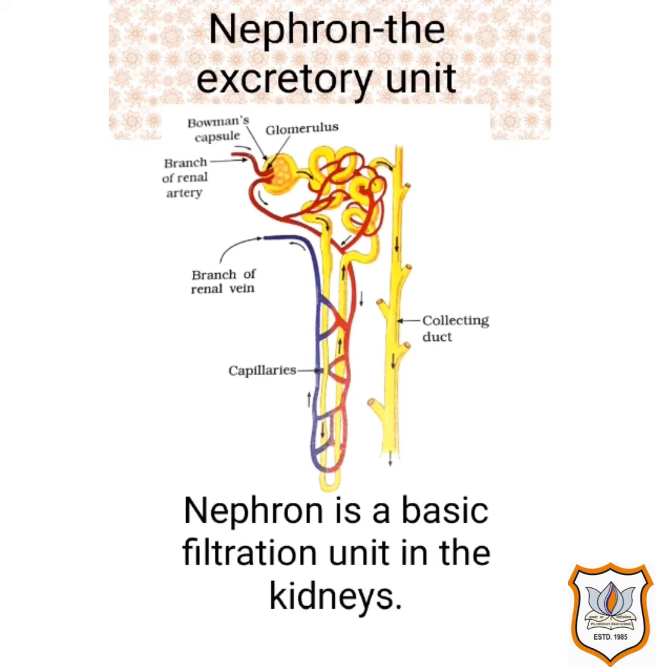Some substances in the initial filtrate such as glucose, amino acids, salts and a major amount of water are selectively reabsorbed as the urine flows along the coiled tube. The amount of water reabsorbed depends on the amount of water present in the body and the amount of dissolved waste which is to be excreted. Thus, the urine so formed in both the kidneys.